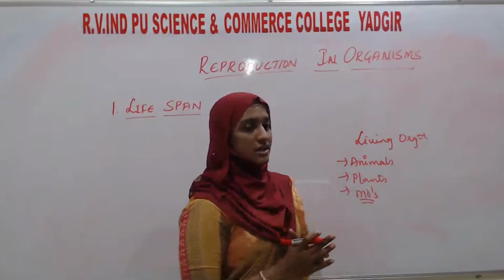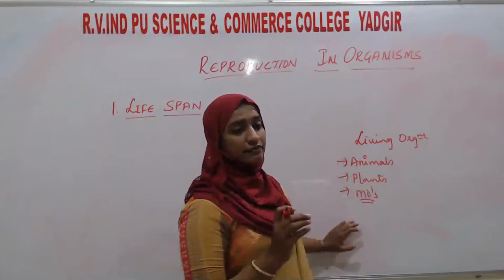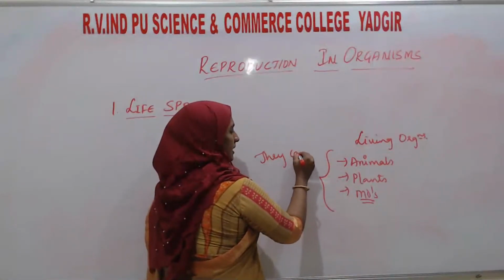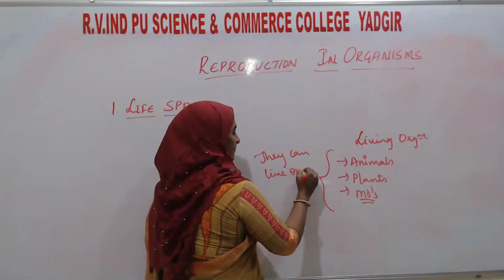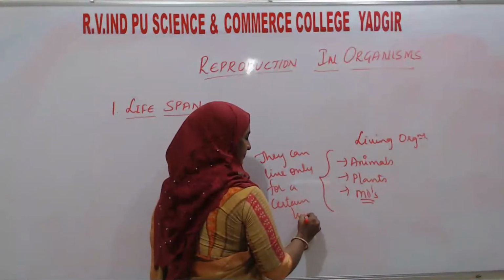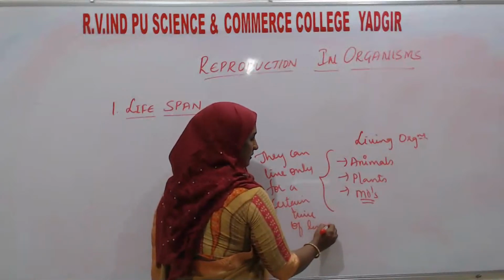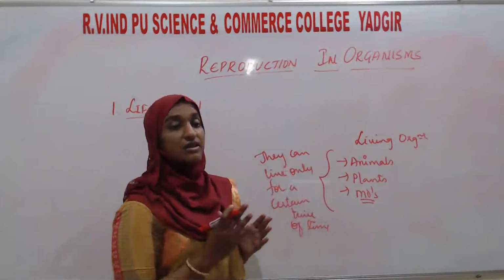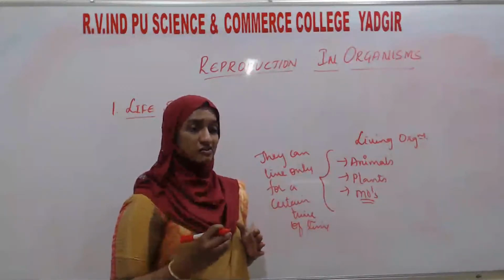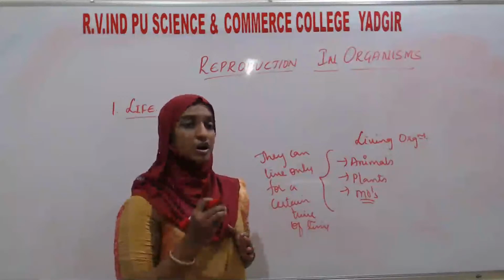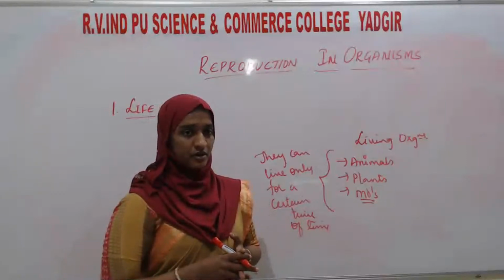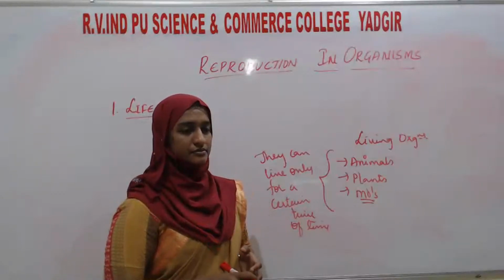Before going to reproduction, they can live only for a certain period of time. No organism is immortal. Immortal means that no organism in this world or in the universe can live till the world comes to an end.